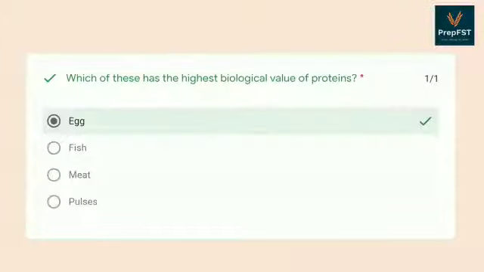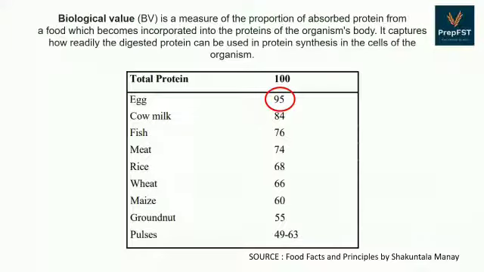Next question. Which of these has the highest biological value of proteins? This is a very frequently asked question, and the answer should be egg. What is biological value? Biological value is a measure of the proportion of absorbed protein from the food which is incorporated in the organism's body. It captures how readily the digested protein can be used in protein synthesis in the cells of the organism. Hence, in the given table, you can see that the highest biological value, that is 95, is of the egg, which is followed by cow milk and fish.